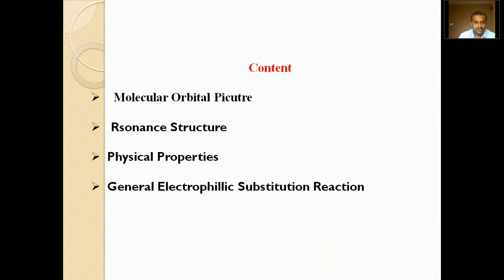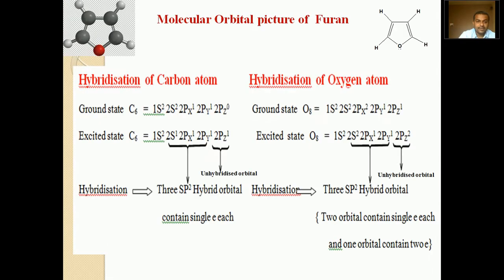In this presentation, we are going to study the molecular orbital picture of furan, the resonance structures of furan, some of the physical properties of furan, and the general electrophilic substitution reaction and its mechanism in furan. First, the molecular orbital picture of furan.